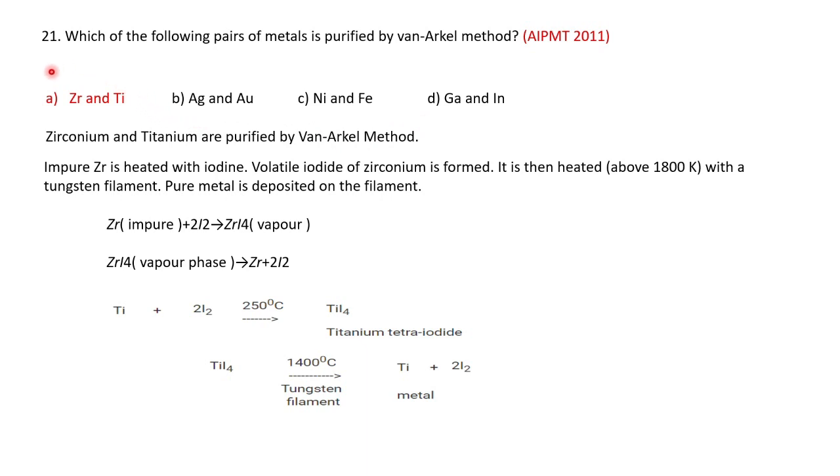In that we should know that zirconium and titanium can be purified by Van Arkel's method using iodine. In this, the metal zirconium and titanium will be deposited on the tungsten filament, and iodine can be separated out and reused.